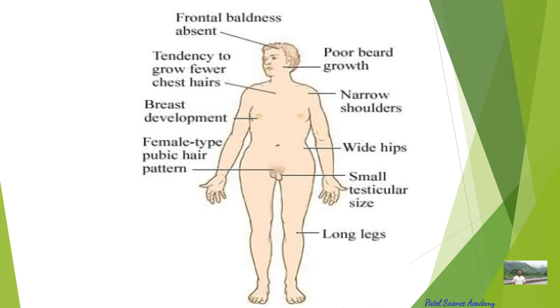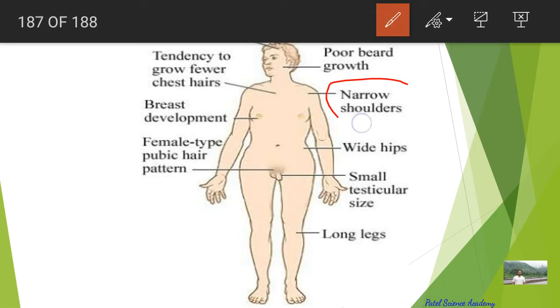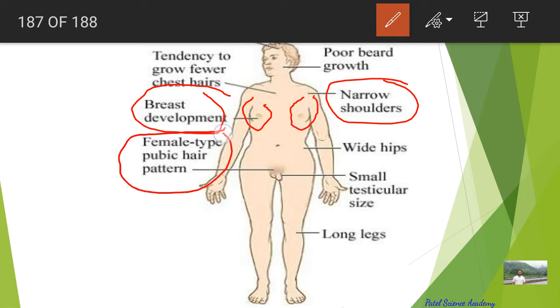Here you can also see the frontal baldness is absent, poor beard growth, a tendency to grow fewer chest hair, narrow shoulders, breast development, and female-type pubic hair pattern.